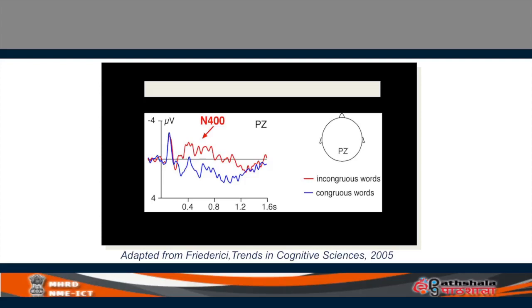The red line is showing N400, a peak around 400 milliseconds, and it is showing only for incongruous words. When the last word doesn't fit in, it's incongruous, you get N400. If that is not there, for congruous words, look at the blue line, there is no peak. Only the red line is peaking at 400. That's why it's called N400.